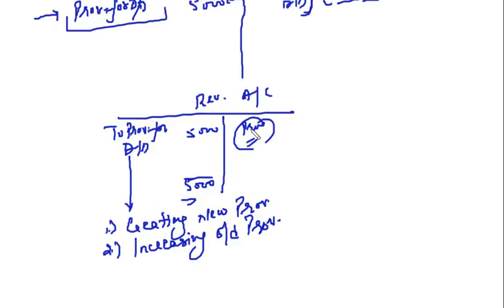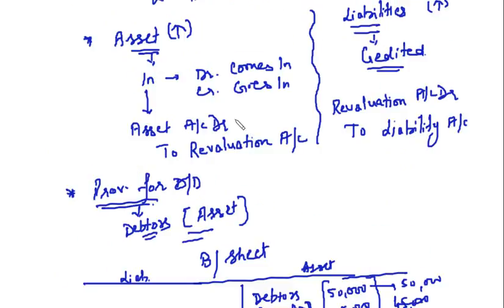Right? So first of all, you have to identify whether an item is an asset or a liability. Then you have to find out whether there is an increase in the value of an asset or an increase in the value of a liability, or a decrease in the value of an asset or a decrease in the value of a liability. So you have to identify first the asset or liability, then whether there is an increase or decrease. Right? Accordingly you will treat it.